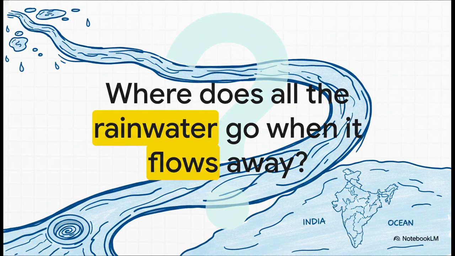I want you to think about something you must have seen many times. After a heavy rain, have you ever noticed how small streams of water form on the road? They flow, they join with other small streams, and then they disappear into a drain. Well, that little journey is exactly how our massive river systems work, just on a much, much bigger scale.